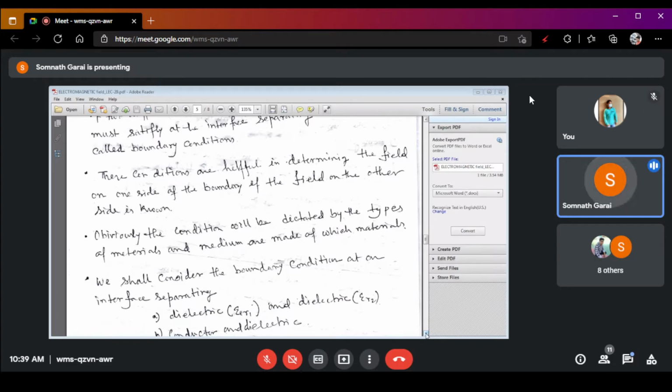Another application of the boundary condition is that it can detect the type of material of the medium.